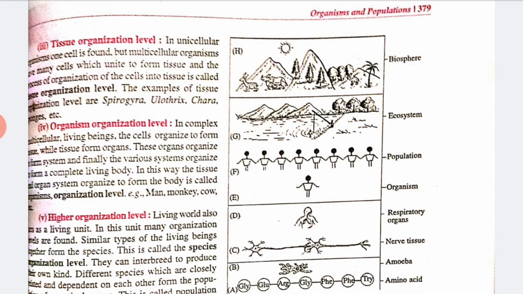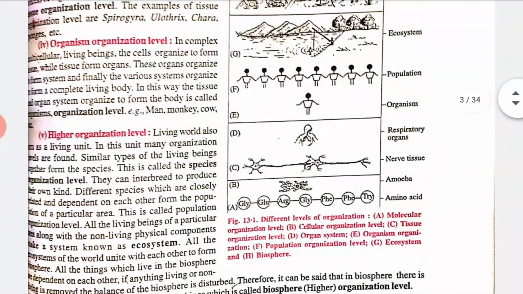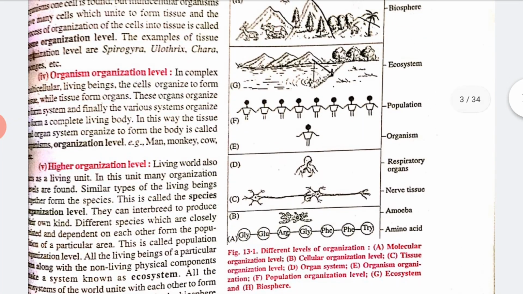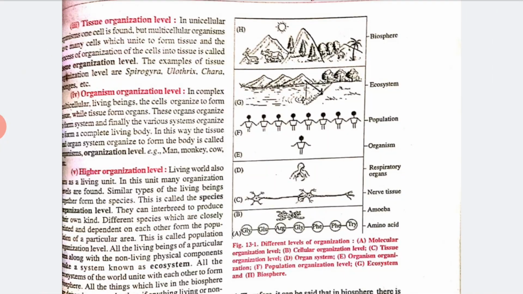Now the higher organization levels. The living world also acts as a living unit, and in this unit many organization levels are found. Similarly, the same types of living beings together form a species, right? So this is called the species organization level. So this is all about the various organization levels. Dear students, you can see these different levels of organization, from amino acid to amoeba, then nerve cells. In this way all the organization levels are formed.